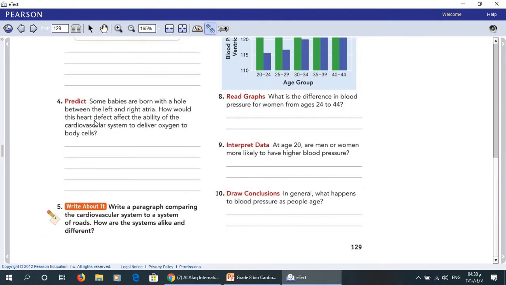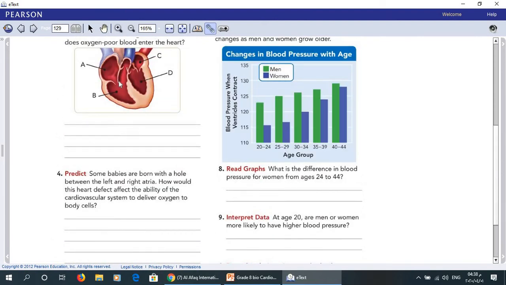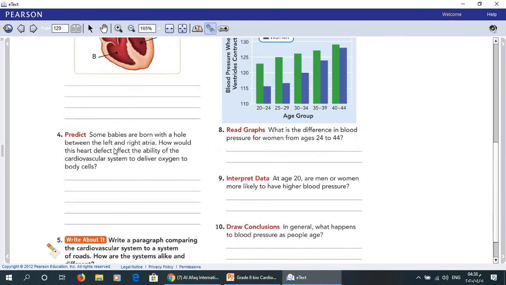Now, number 4. Some babies are born with a hole between the left and right atria. How would this heart defect affect the ability of the cardiovascular system to deliver oxygen to body cells? Of course, here we have a kind of opening, especially in babies.